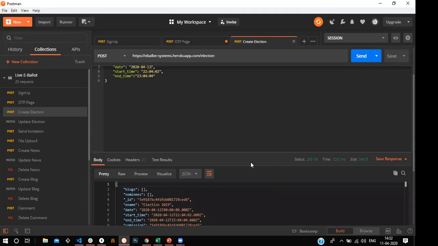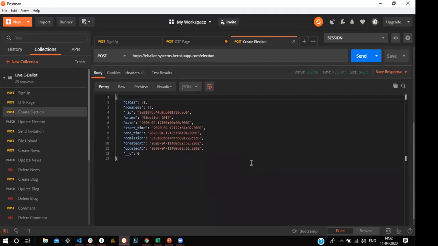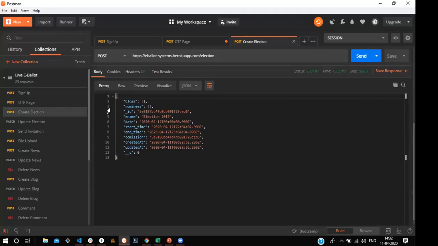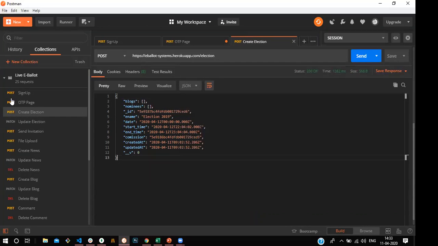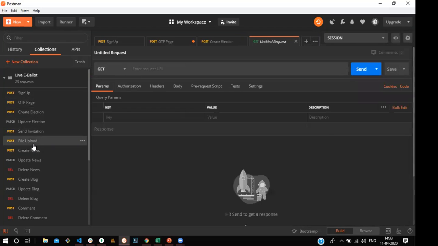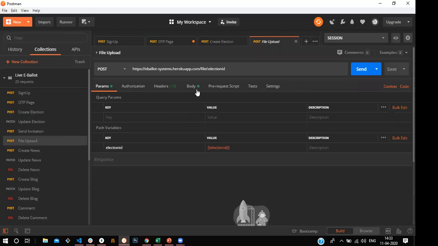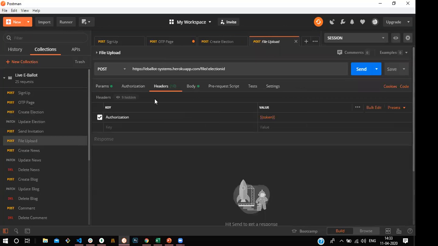Now you can see the elections table has been created. For other purposes, you want to copy this ID and pass it as a param. We pass this election ID in the params to upload the nominees and the voters list. I upload this through Multer.